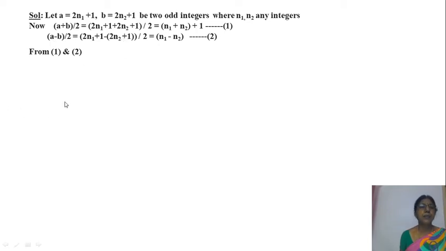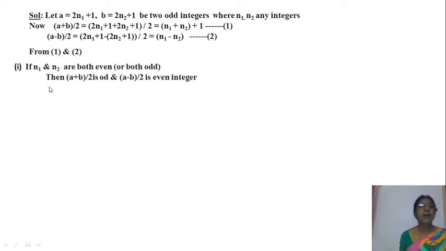From 1 and 2 two cases arise. Here we take n1 and n2 any integers. n1 and n2 both may be even, both may be odd, or one of these even and one of these odd. So if n1 and n2 both are even, what do you get? n1 plus n2 is even.